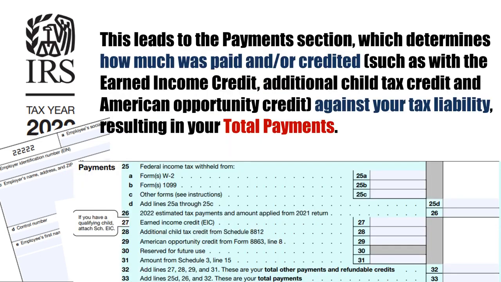This leads to the payment section, which determines how much was paid and or credited, such as with the Earned Income Credit, Additional Child Tax Credit, and American Opportunity Credit, against your tax liability, resulting in your total payments.